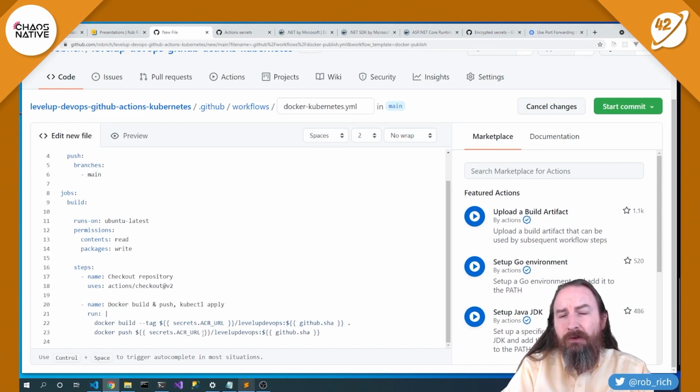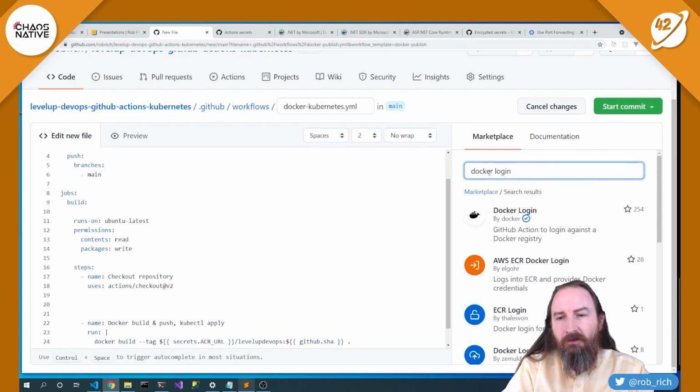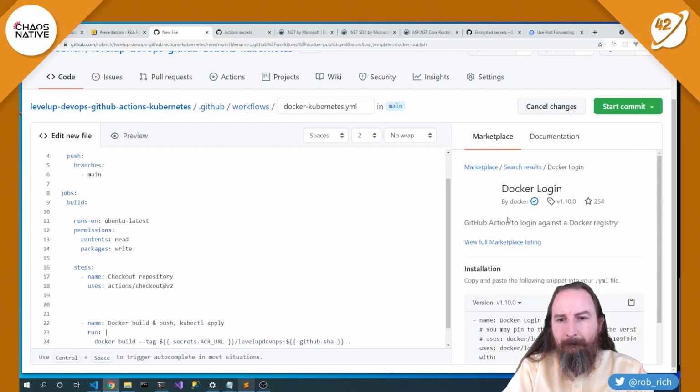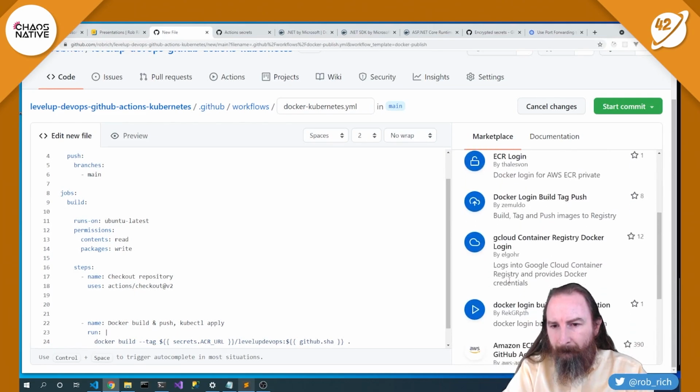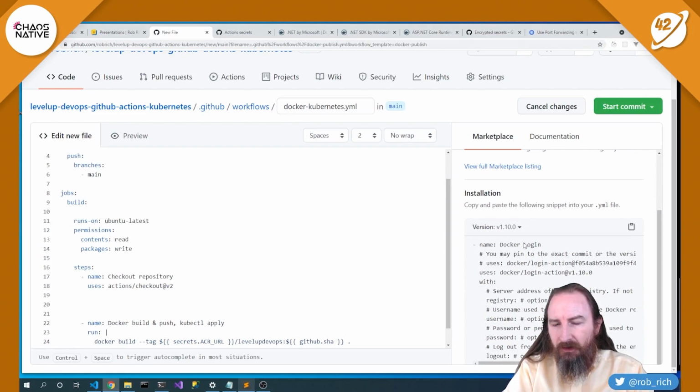Now, what's that registry? I think I probably need to authenticate into it first, and that's a great place to go grab some content from the marketplace. So let's do this. Let's do a Docker login. Now I need to log into my registry. So here's one. And is that the one that I'm after? Yeah, that one will work. Now here's the YAML associated with it that I'll need to include.